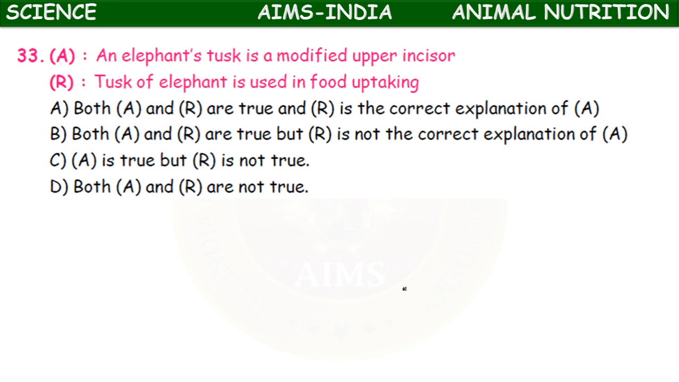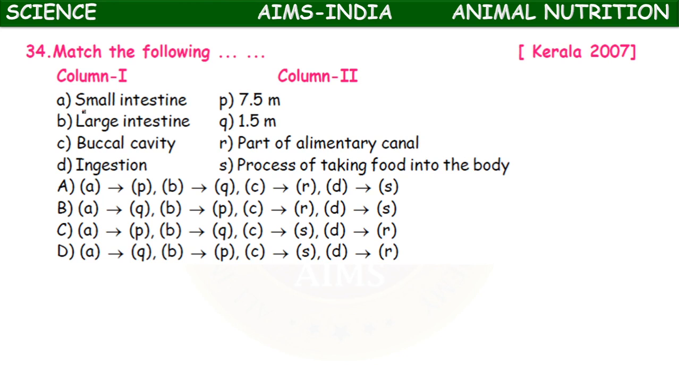Next, assertion: an elephant tusk is a modified upper incisor. Reason: the tusk of elephant is used in food uptaking. Here also both assertion and reason are correct, and the reason is explaining correctly the assertion. Okay. Next, match the following type.